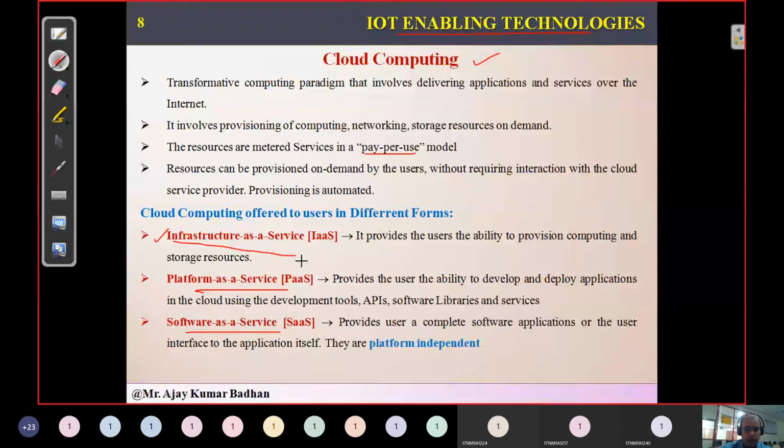Since I am directly accessing a high-configuration system from Google, or Amazon, it will get executed within a fraction of seconds or minutes, or maybe 2 or 3 hours. So I will pay for 2 to 3 hours rather than buying a new laptop. The best example for this is IBM Watson.